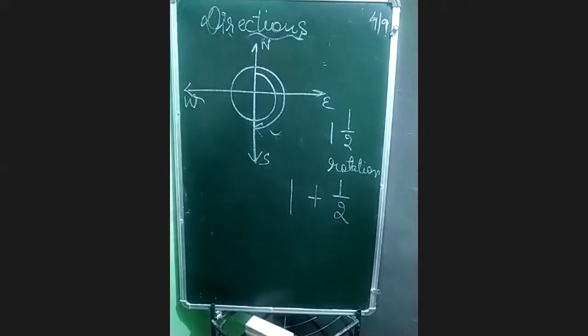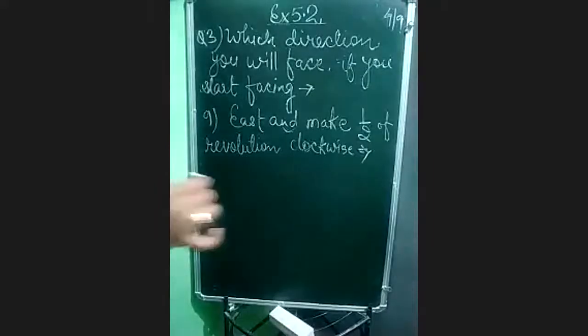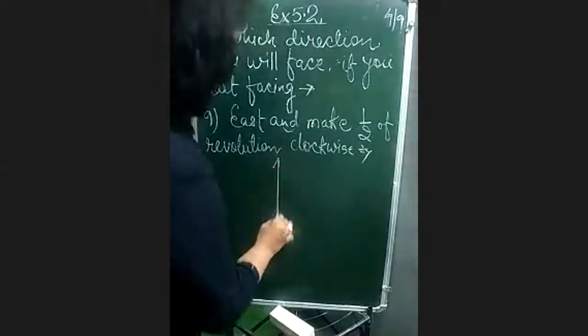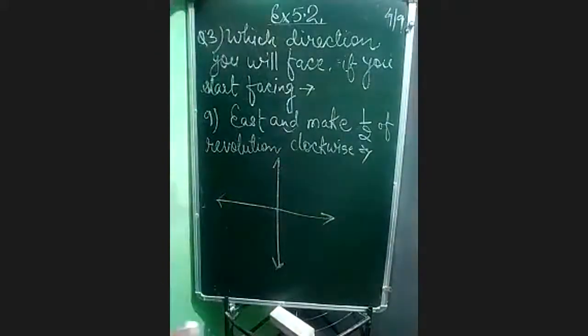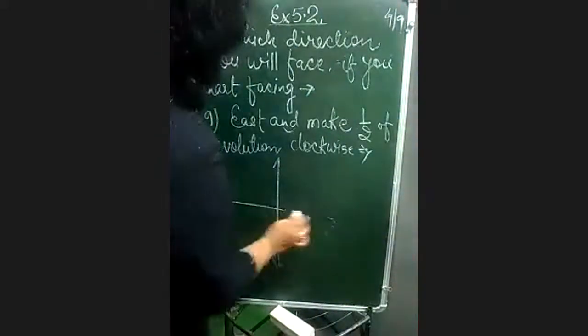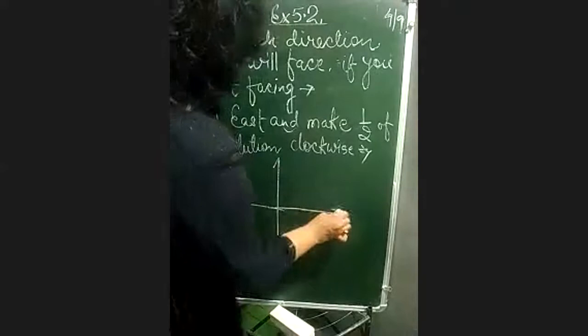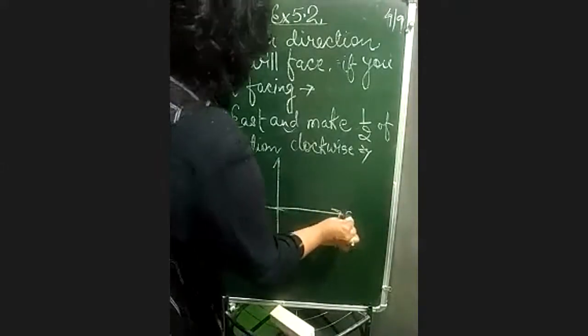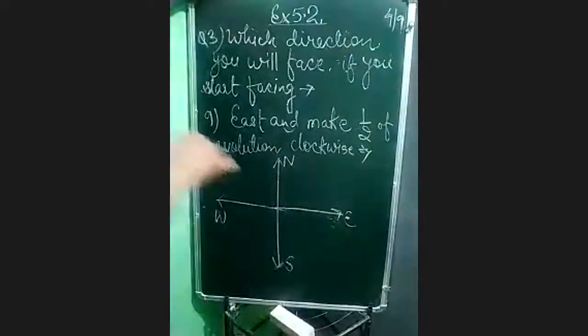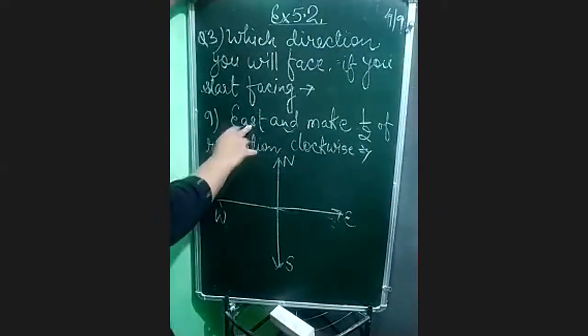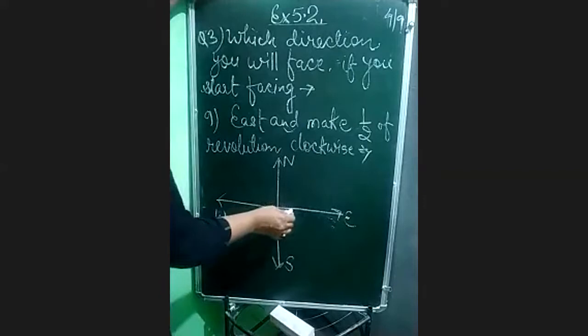Ma'am, understood. Question now you can do it. How will we do that? First of all, beta, we will draw the directions. And these questions are only diagram based. No need to do any solution in it. Just make the diagram: east, west, north and south. Now it is telling east, so first of all we will start from east.